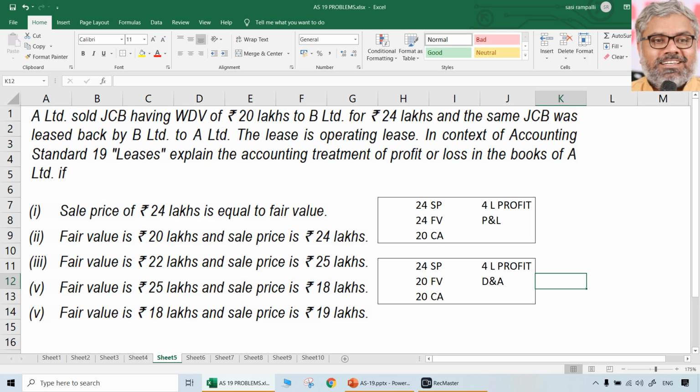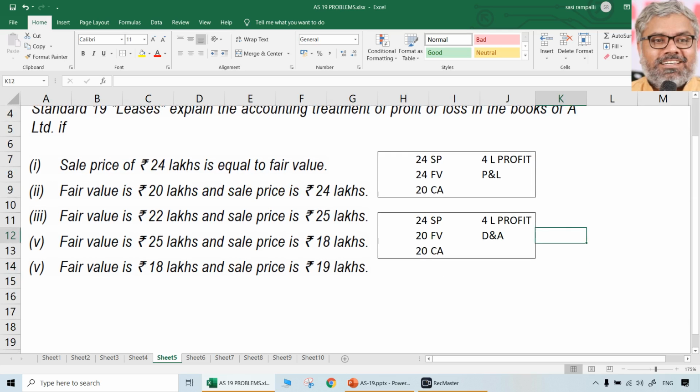Then case number 3, same way, take the numbers first. 20 is carrying amount always. But 22, 25. Okay, 25 on top, 22, then 20. 20 is carrying amount, there is no difference. What is this 22? This is fair value. And what is this 25? That is selling price.